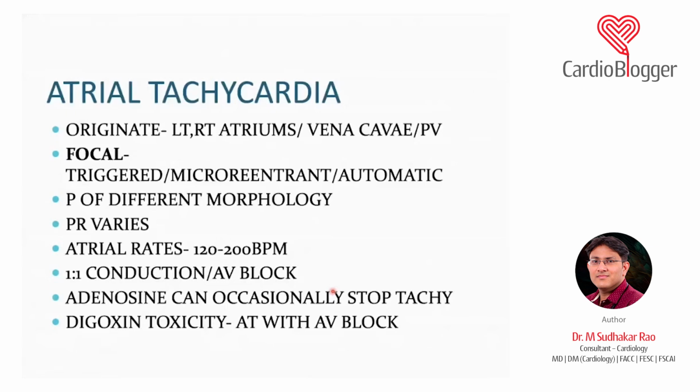The PR interval usually varies in an atrial tachycardia. Atrial rates are something like 120 to 200, and that is where we also have to consider a differential of multifocal atrial tachycardia, which we see in patients with COPD, but MAT is irregular. Atrial tachycardia is regular because most of the time it is 1:1 conduction. Sometimes if there is an AV block, then 1:1 conduction is not there, and we have irregular atrial tachycardia.